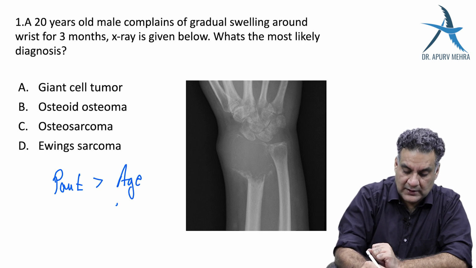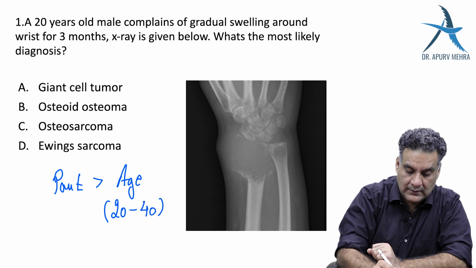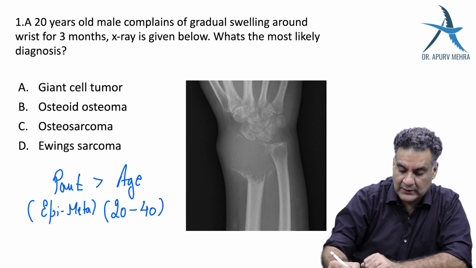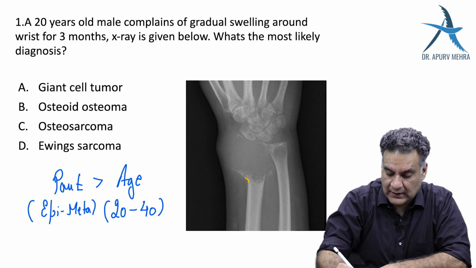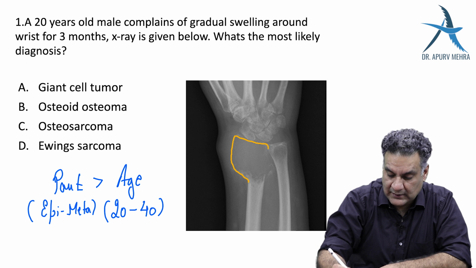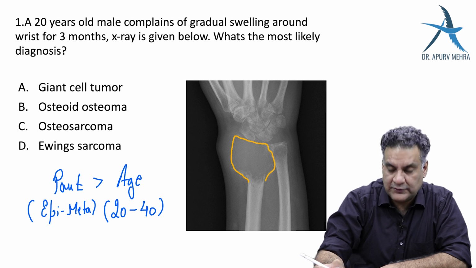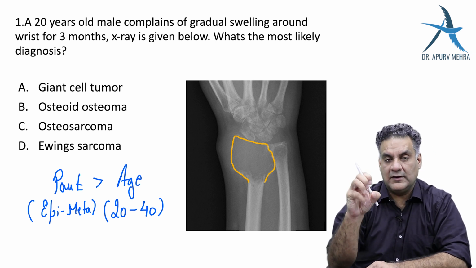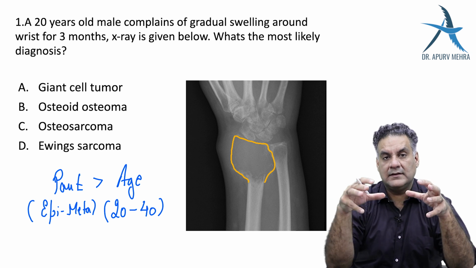After maturity, they will classically give you an age group of 20 to 40 years. Part is epiphysio-metaphyseal. If you look at this image, you hardly see the bone, because giant cell tumor is a tumor which loves to eat the bone. Slowly it will finish it up and expand it.